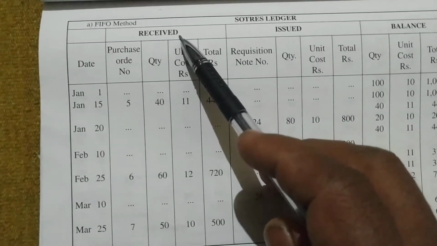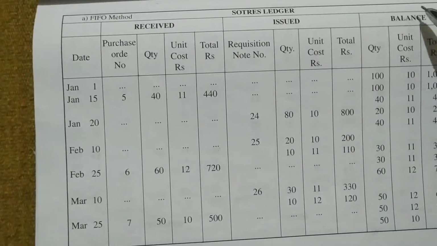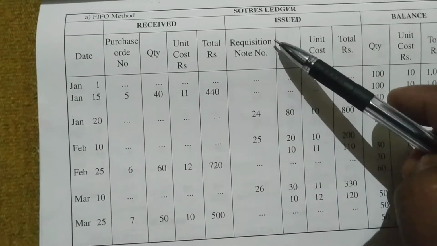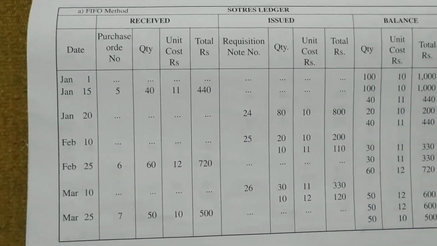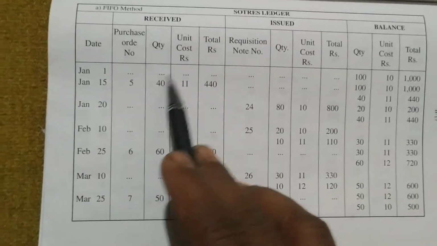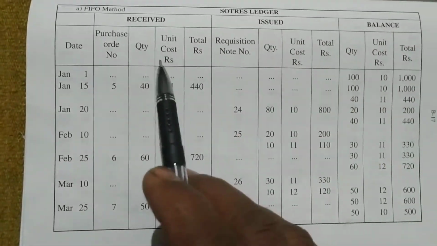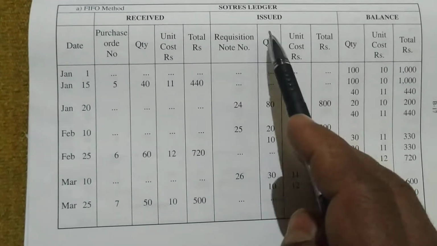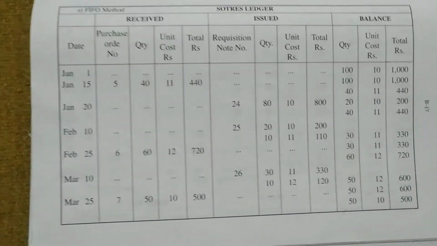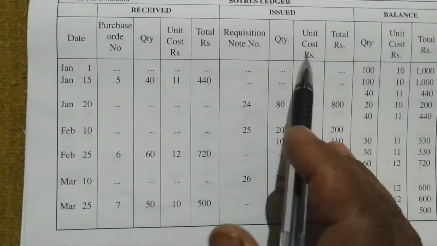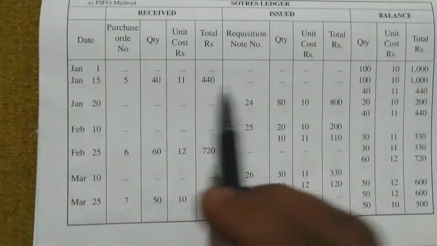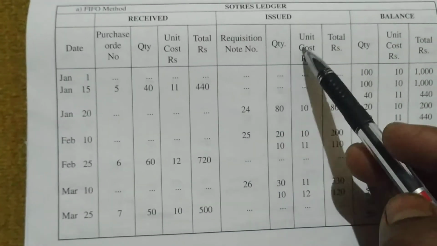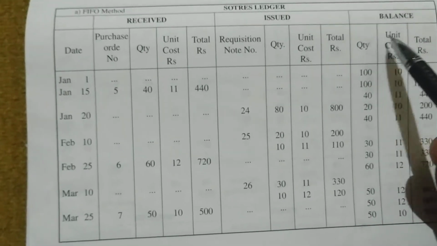First column is received, next is issued, next is balance. First he will receive, then he will issue to the production, and what is left over is called balance. Now in received, issued and balance we have three common columns: quantity, unit cost, total. So 3 plus 3 plus 3, 9 columns are done. Received has quantity, unit cost and total. Issued also has quantity, unit cost and total. Balance has quantity, unit cost and total.